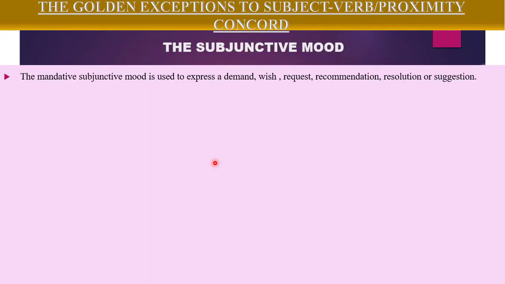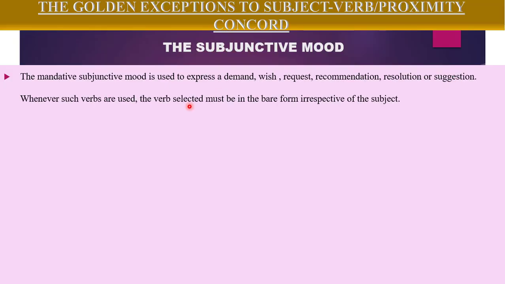Sometimes we use sentences to express demand, wish, request, recommendation, resolution, or suggestion. Whenever we use these words in our sentences, then we call it the subjunctive mood. So the subjunctive mood is used to express demand, wish, request, recommendation, resolution, or suggestion. Whenever you are expressing this mood, then the verb selected must be in the bare form, irrespective of the subject that we use. For instance, it is recommended that he audit the report.